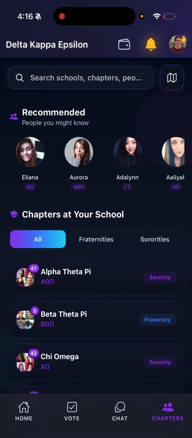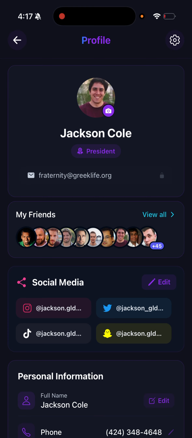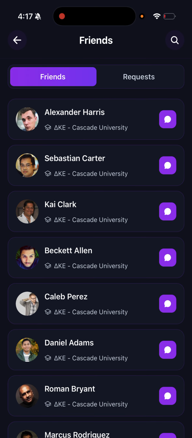One last thing I want to mention is that when someone is late on their dues payments or consistently late for multiple days, our app will automatically lock them out of the entire app. Why is this good for the secretary and the e-board? You will see a 30% increase on average in the amount of dues you receive. When brothers aren't actively paying their dues on time and they're locked out, they won't have access to the events. They won't have access to the group chats with sororities and fraternities, etc. It will just be fully locked out. And that is one of the big features that we have on this app as well.